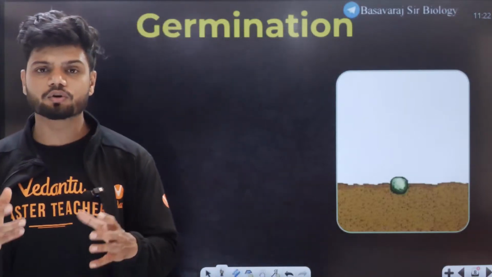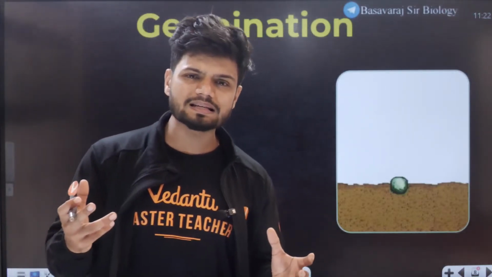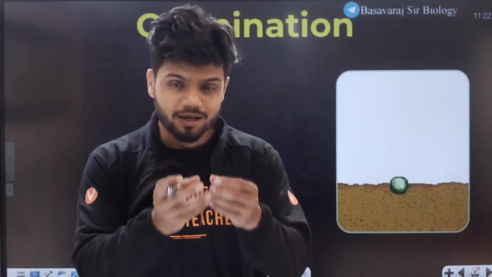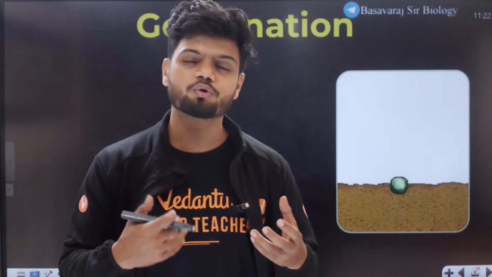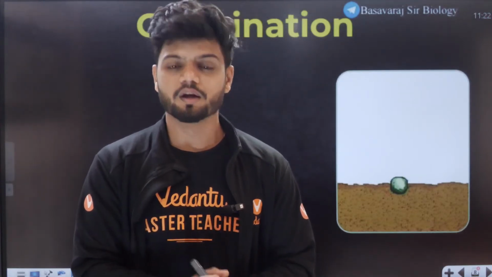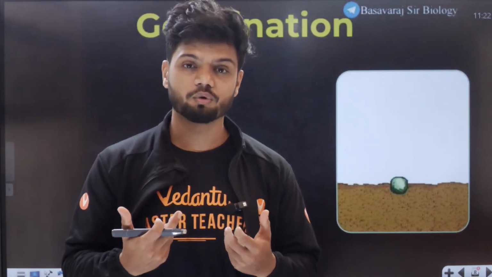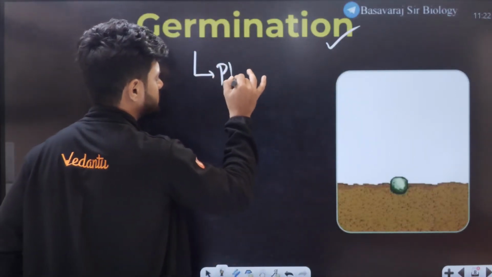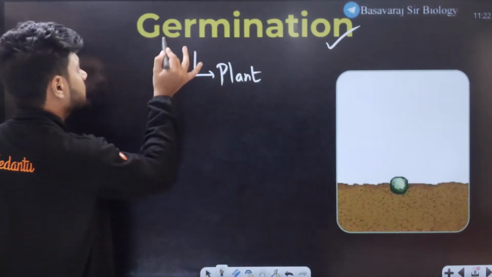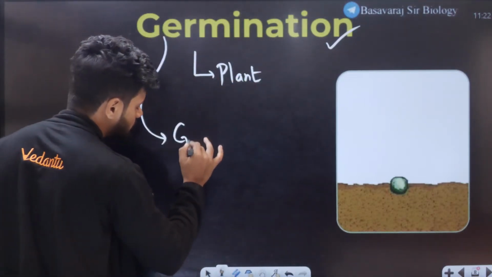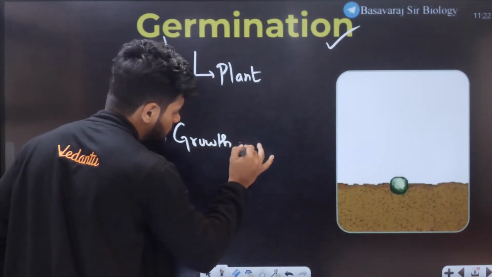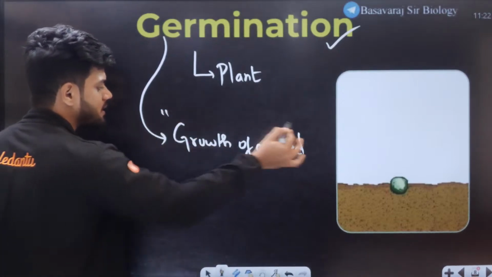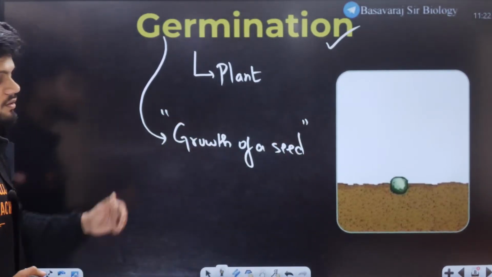Now, in this entire growth, students, we need to understand which is the first step in growth of a plant. Which is the first tiny step of growth in the plant's life cycle? Obviously, the first step in growth in the case of plants is germination. Now, what is germination? Germination is nothing but growth of a seed. Growth of a seed is called germination.